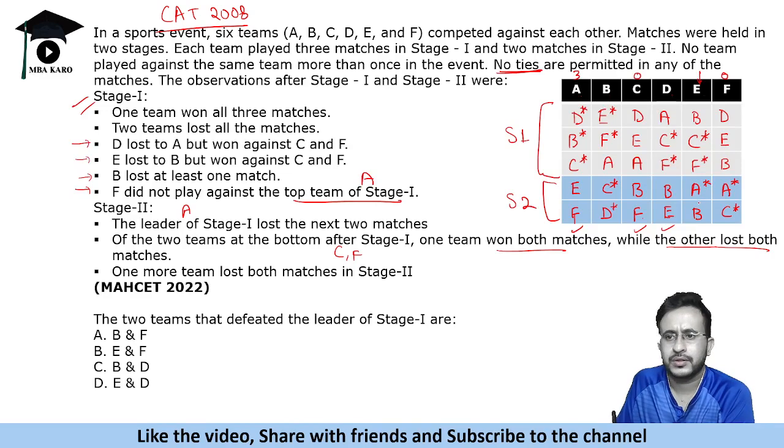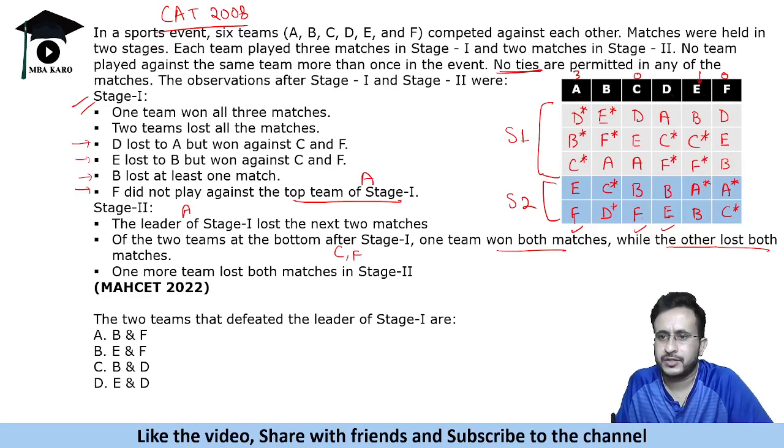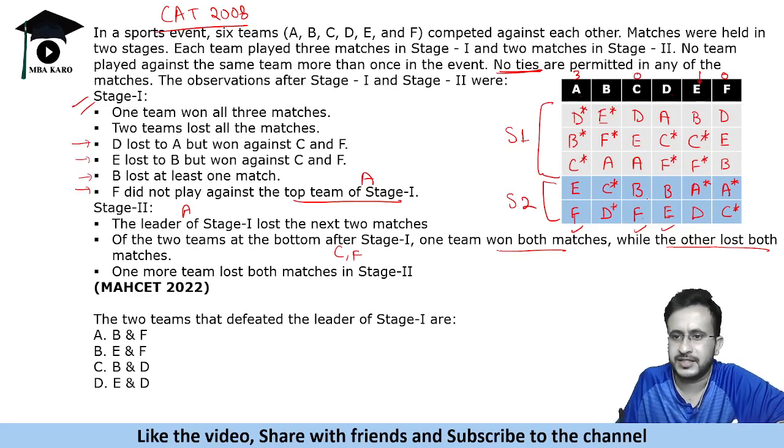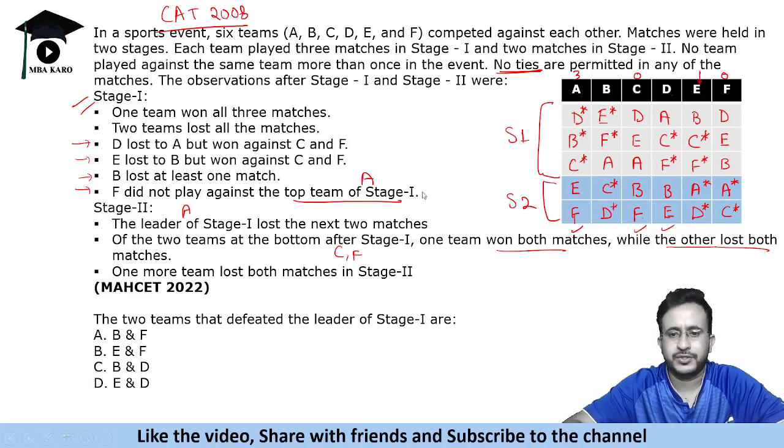So D is... sorry, D should come here. Okay, B, E, A, B, C, D, F. Okay, so this is D. So E will win against D in this stage. All right, so we have figured out who is the winner of which match in this scenario. Okay, so this is what we will get as the final table, the winners of each of these matches. All right.